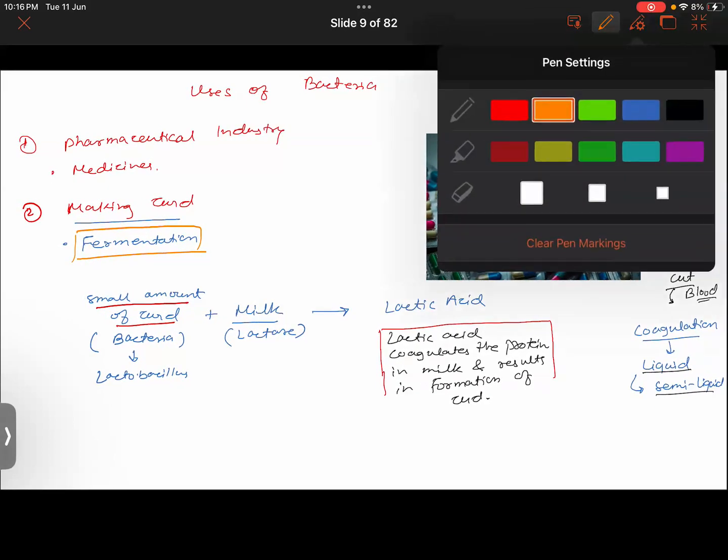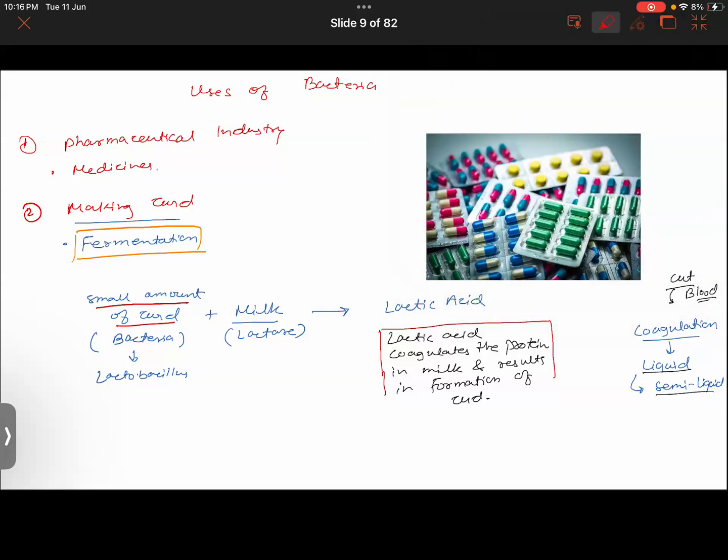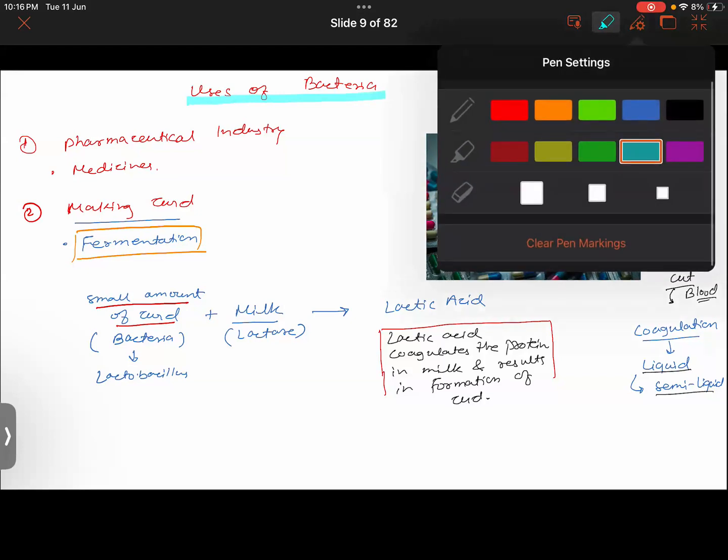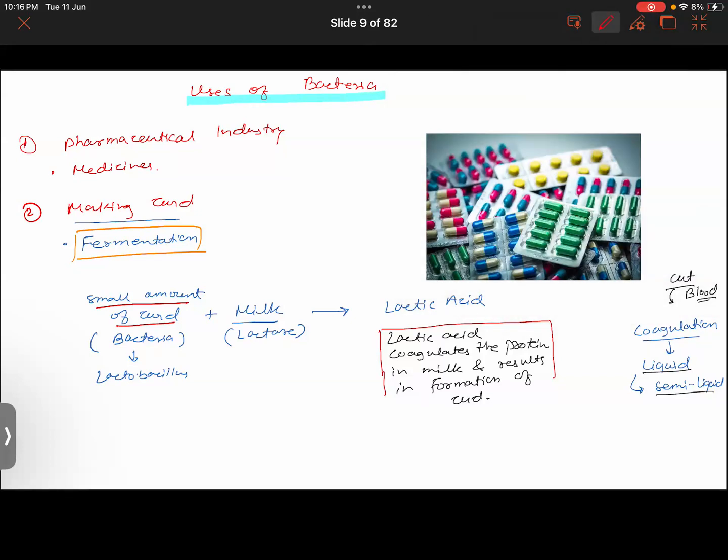You have noted it down? Good. So that is one such use of a bacteria. We have simply used a starter, a small amount of it. Also, you know that you have to adjust the temperature. Like if the milk is cold, you have to warm it slightly.